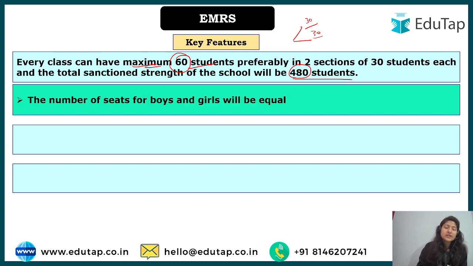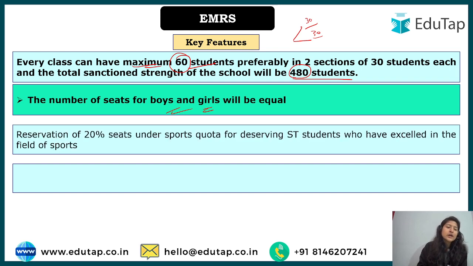And in that also it is expected that the number of seats for boys and girls will be equal, so that girls also have equal opportunity to study in schools. Now there are some reservations also. First is a reservation of 20% seats under sports quota. So whoever the deserving SC students are, who are best at sports, for them a sports quota of 20% will be there. And not only for ST students, but for the other communities also that exist in that particular area.